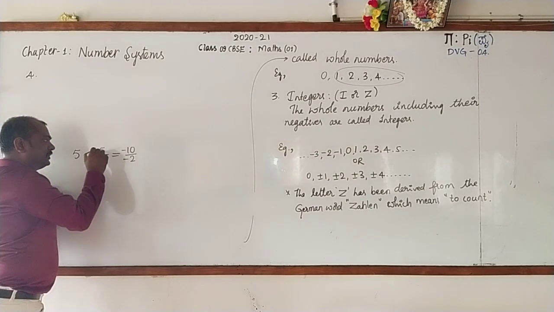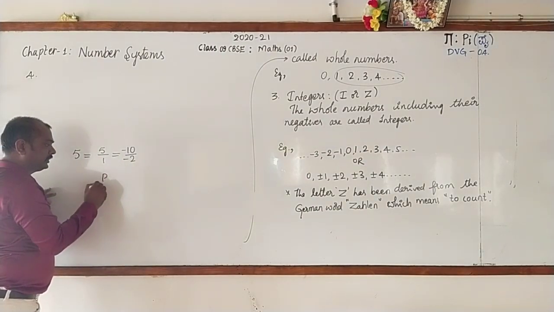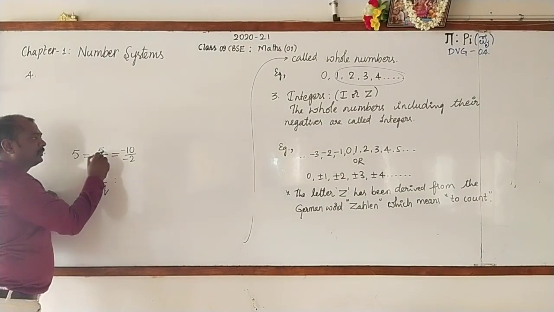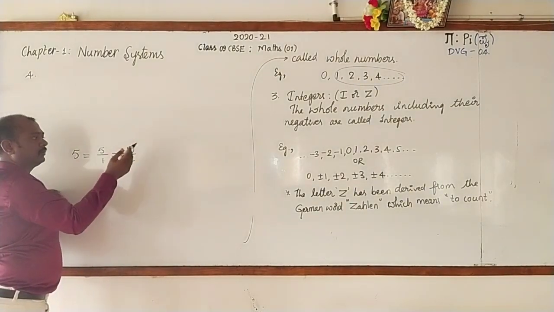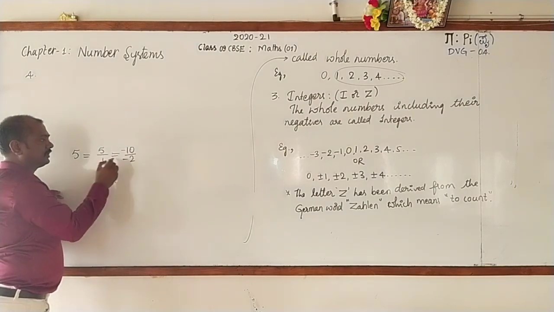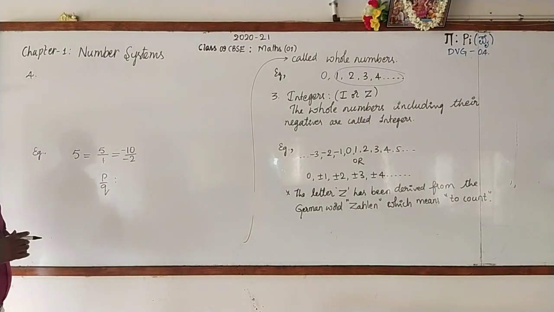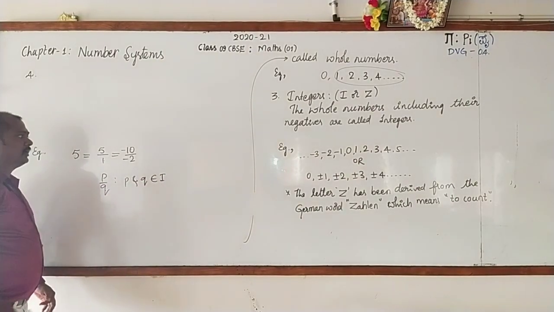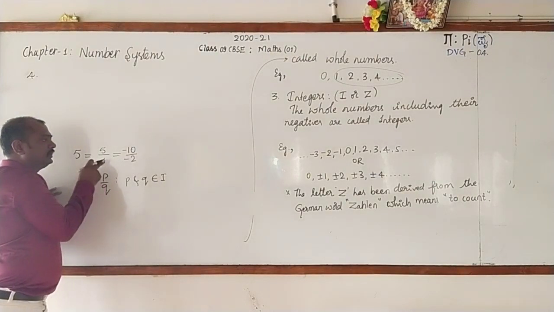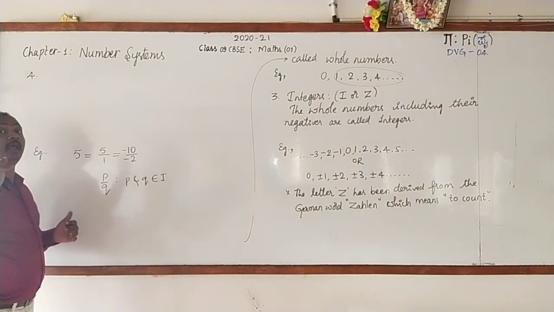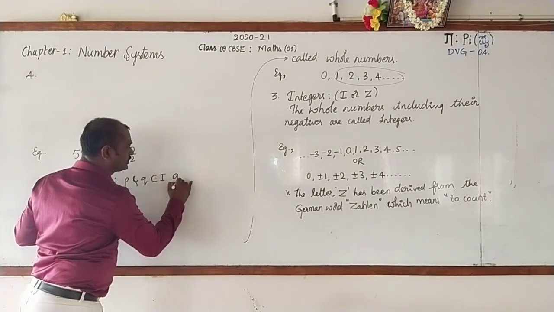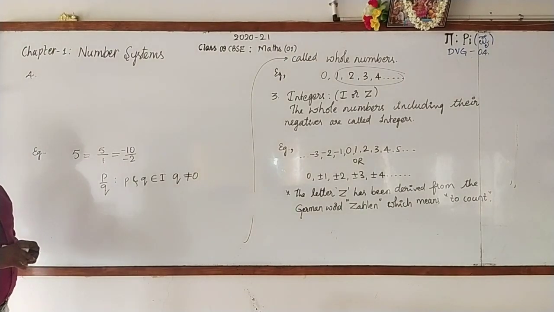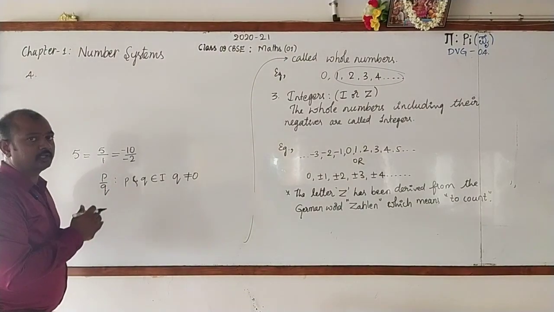So this number has been written in the particular form called P by Q form. And observe P and Q, nothing but numerator and denominator. What type of numbers are these? As we just learned, they are integers. P and Q are integers. And observe Q. Q is here 1, minus 2 like that. It may be any number except 0. That is, Q is not equal to 0. Because if Q becomes 0, then it will be an undefined term in mathematics.